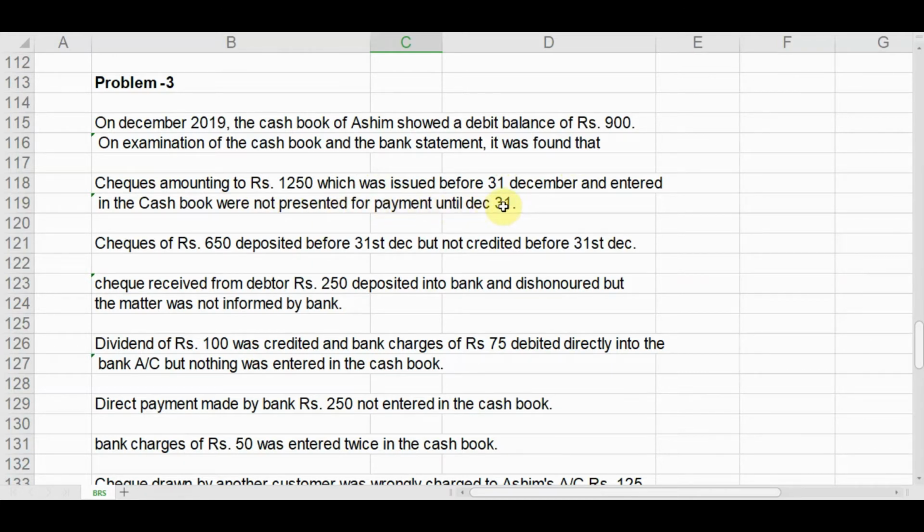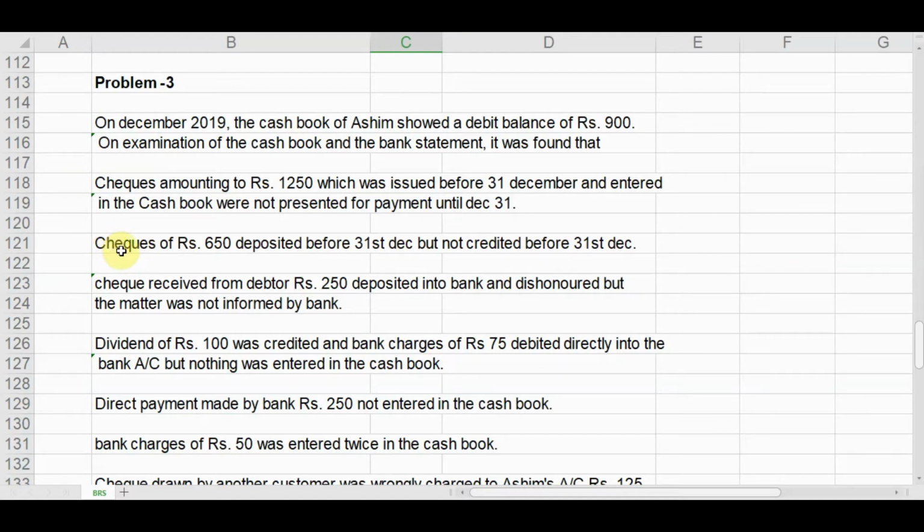So this item, as per the rule I have told you, will be adjusted in the BRS, so we will leave this adjustment for now. Next, checks of rupees 650 deposited before 31st December but not credited before 31st December. Again, these will be adjusted in the bank reconciliation statement, so we will leave this adjustment for now.